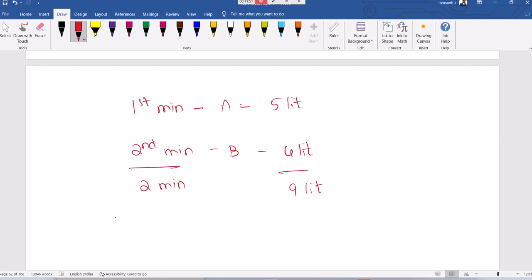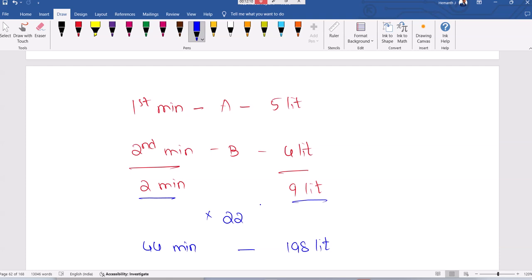We want to go close to 200, right? So I had to multiply with 22. If I multiply with 22, 44 minutes, 198 liters are filled. Guys, observe this approach, what is happening.